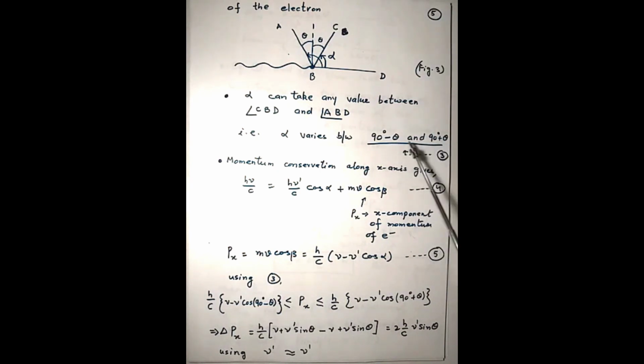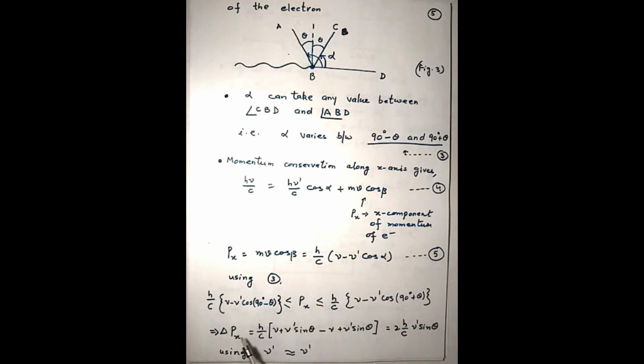Using this range of alpha, we can say that px will change between the limits h by c into nu minus nu prime cosine of 90 minus theta, to h by c into nu minus nu prime cosine of 90 plus theta.